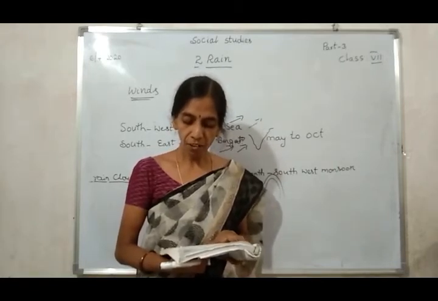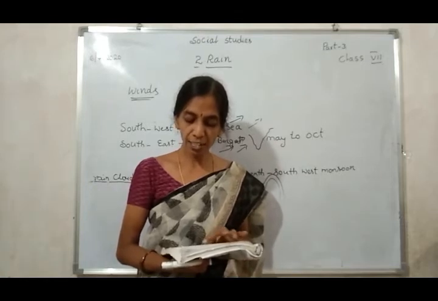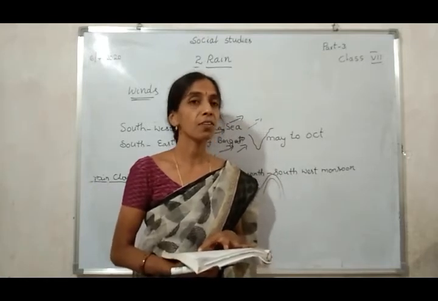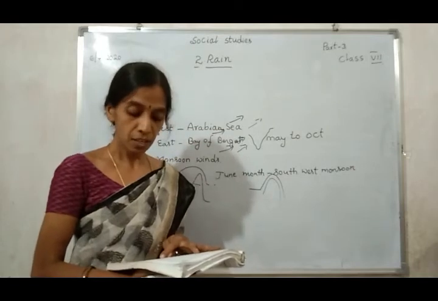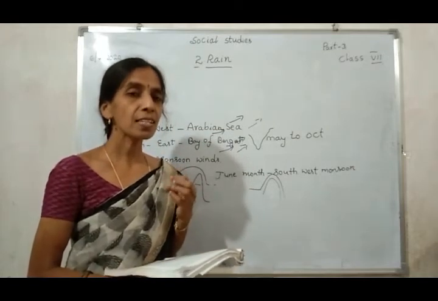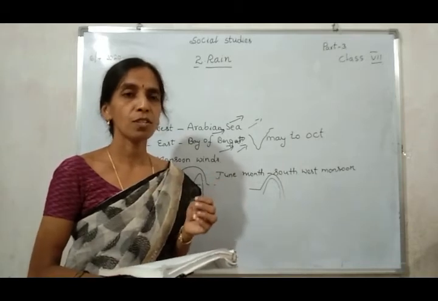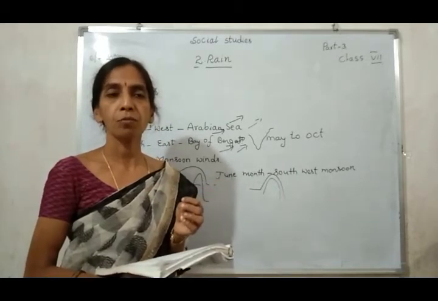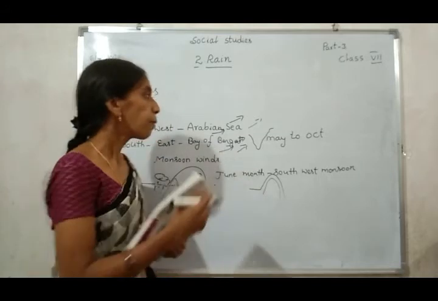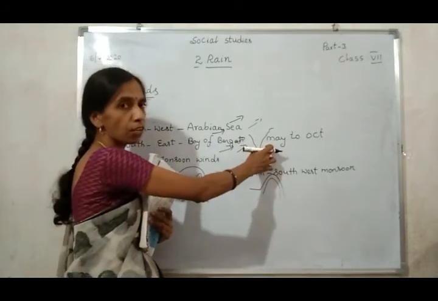Rain caused by whirling storms is called cyclonic rain. This type of rain is called cyclonic rain. Whirling storms means low pressure, alpapidinamu. Sometimes we also see it in the news or newspapers. అల్పపీడనము. Okay? So the Bay of Bengal forms the cyclones.